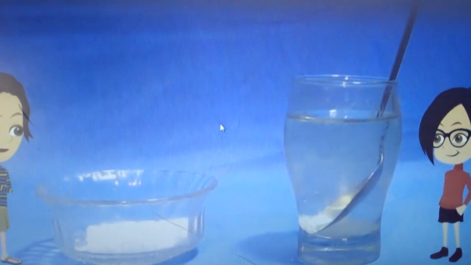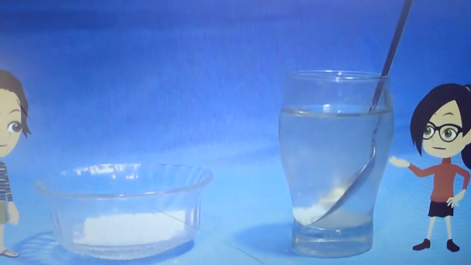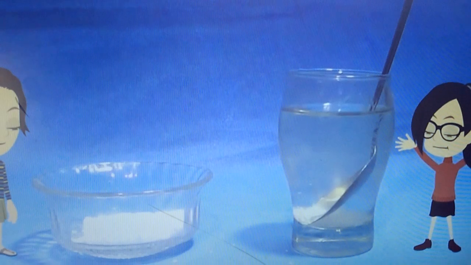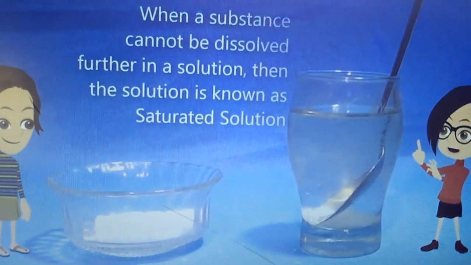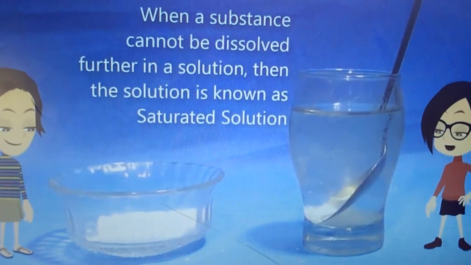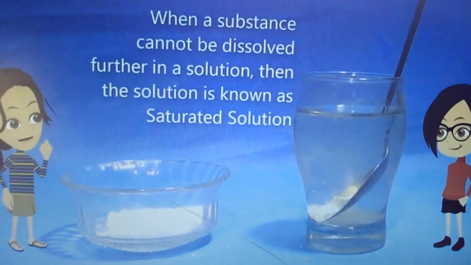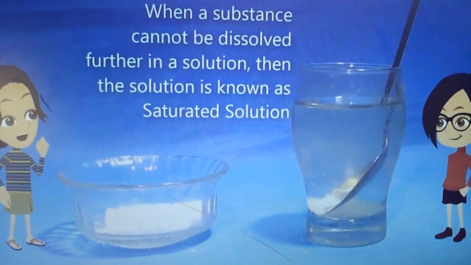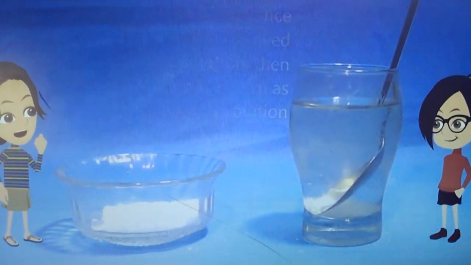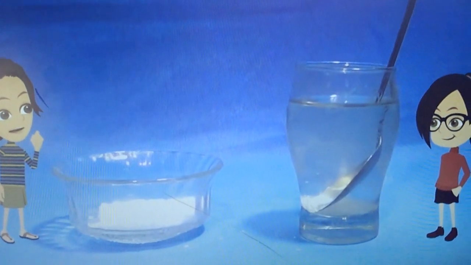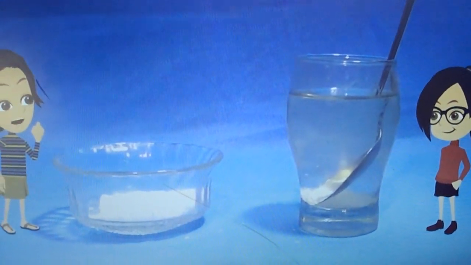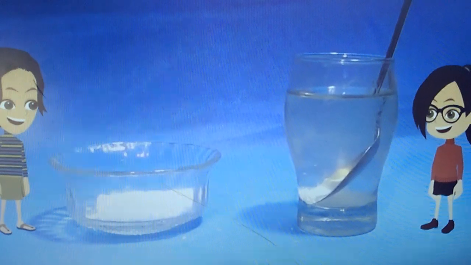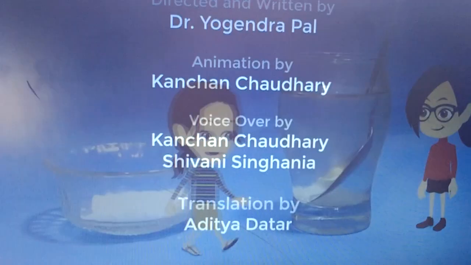It will be a solution when any substance dissolves in it. But when that substance cannot dissolve further, then it is known as a saturated solution. Saturated solution? This means that when no more sugar can be dissolved in a glass of water, the solution is now known as a saturated solution. Correct. Hey, you were right this time.